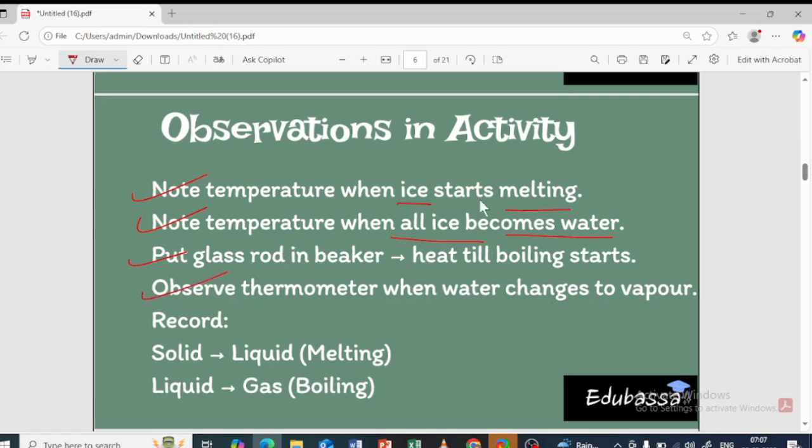So when the ice is melting, what will be the temperature? The temperature will remain constant. It will be the same. Okay, why isn't it changing? We will learn further.